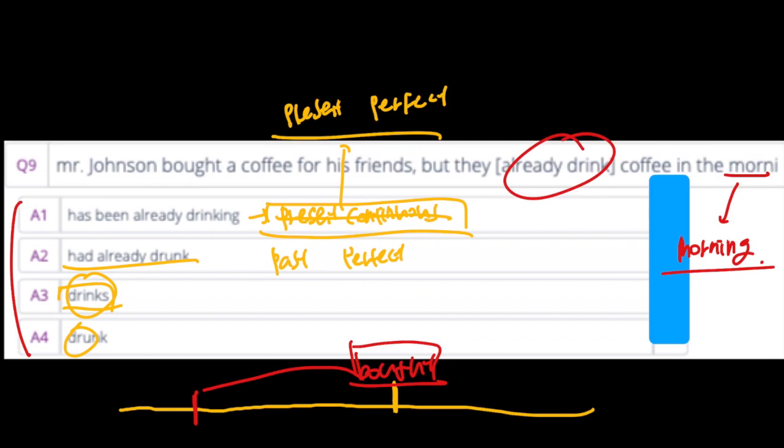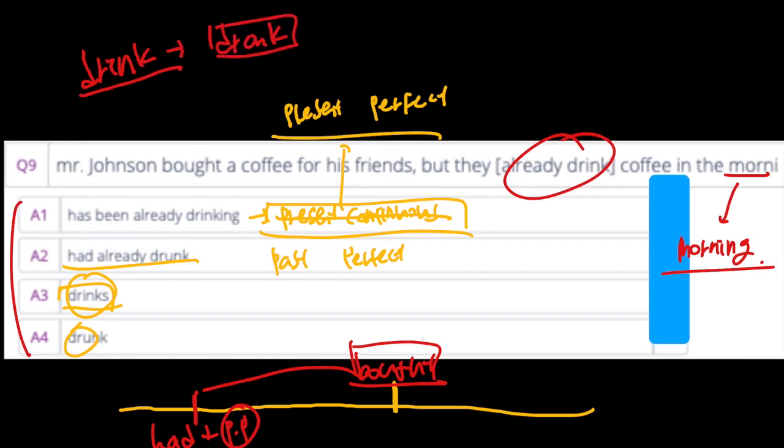So last one, what's the rule? We need to add had. And we need to add PP. We need to change the verb into past participle, had PP. So drink is the infinitive form of drink, and drank is the past simple.